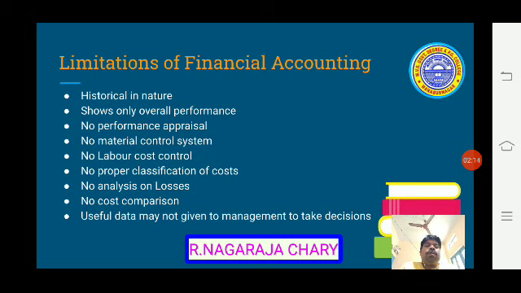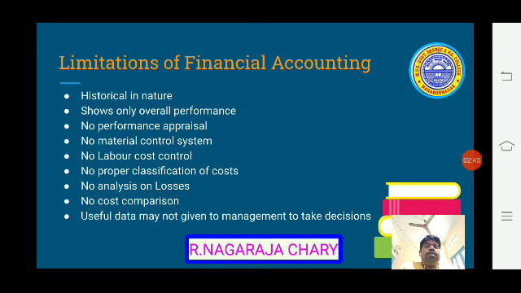First one, historical in nature. In financial accounting, historical data is recorded, because whatever expenditure is done and whatever incomes we received, those monetary transactions are recorded. So what happened in the past is recorded in financial accounting. That is the limitation of financial accounting. That means there are no future expectations.